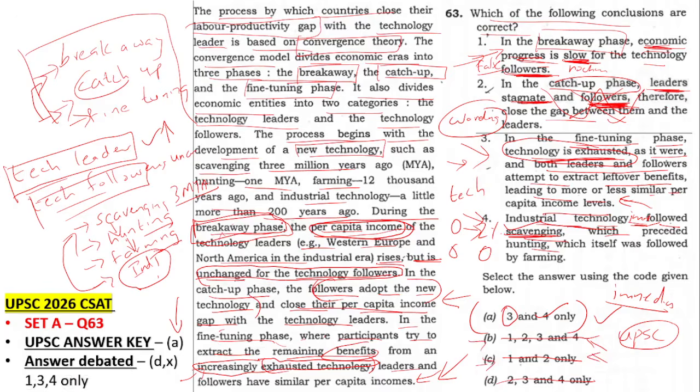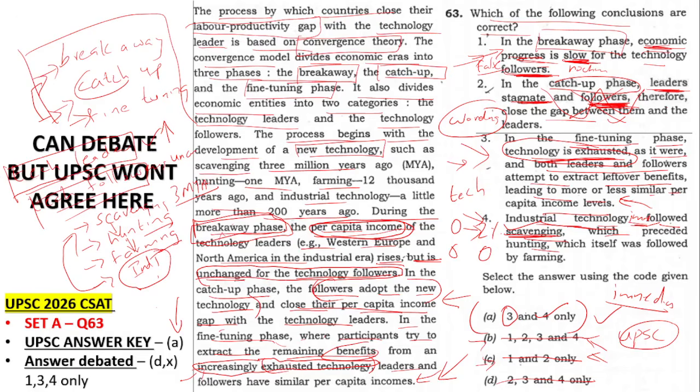Okay, this is where the full debate is. So my job is to explain this to you. I am not telling aspirant is right or student is right, but I am telling you all the angles of thinking which both student and aspirant would have done. So this is how we teach. This is how we can communicate to you what is the problem with this paper. So this one again can be debated, but I'm sure UPSC won't agree to this, and they will give the answer fixed as A only, that is 3 and 4 only.